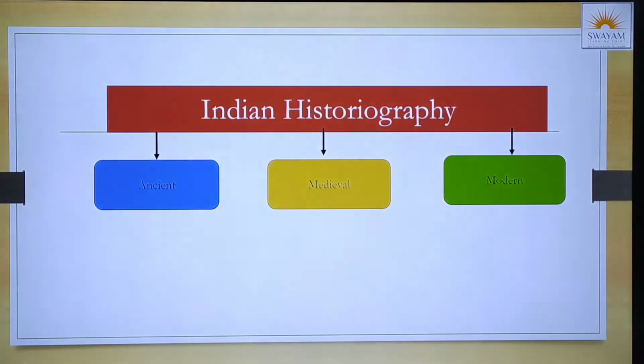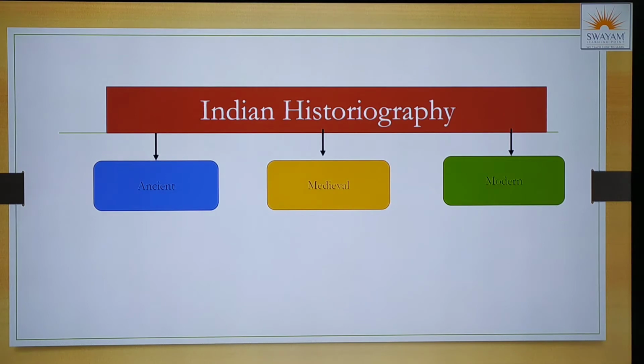Let's begin. Indian historiography is divided into three parts: ancient, medieval and modern. So here we are completely talking about Indian historiography, which is divided into three halves, that is ancient, medieval and modern. Ancient मतलब बहुत पुराना, medieval मतलब modern और ancient के बीच वाला, and the last is basically termed as modern.